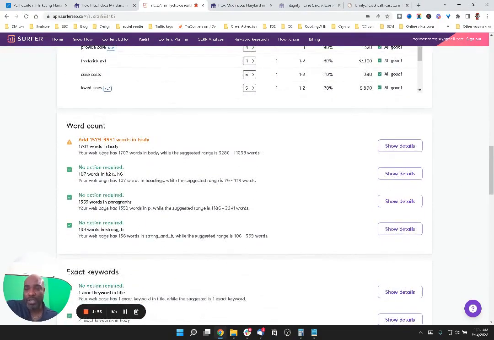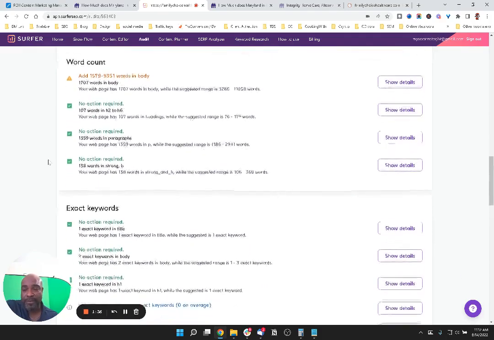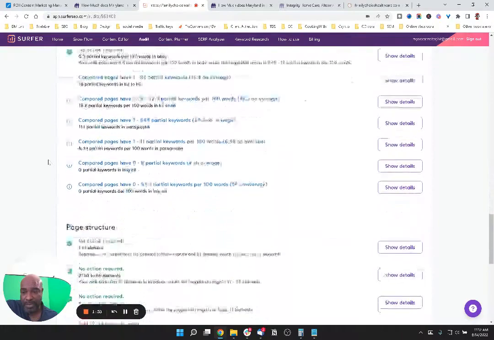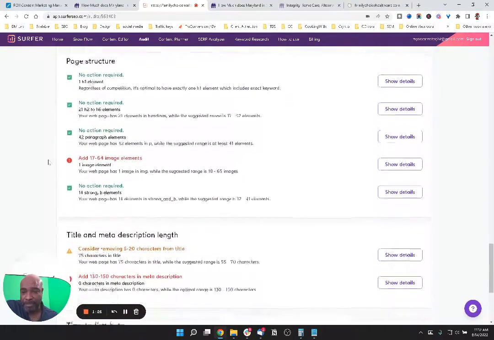But then we come down word count. So you saw all those terms to add. Well, how are you going to add all those terms? Well, look, it says we can actually increase our word count by a minimum of 1,500 words. We can increase our word count. Okay. Other than that, we're looking good. Green is good. Blue is good. We're looking really good. Okay.